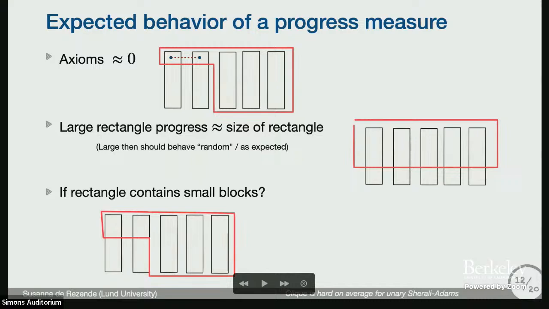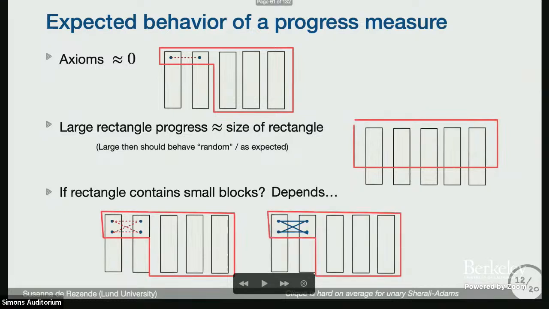What happens if some rectangles contain some small blocks? Then it's not so clear. It could be the case that these were just some axioms put together, and it was really easy to derive. Or it could be the case that this was actually a clique, and it was a lot of work to derive this.